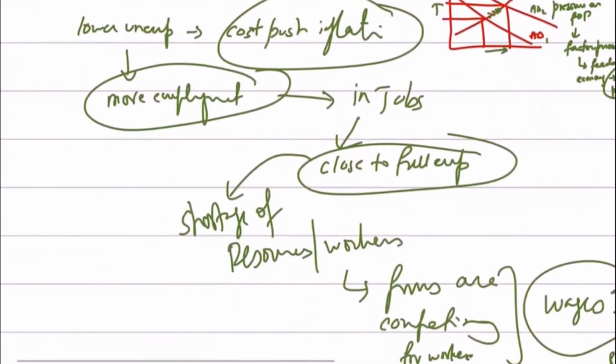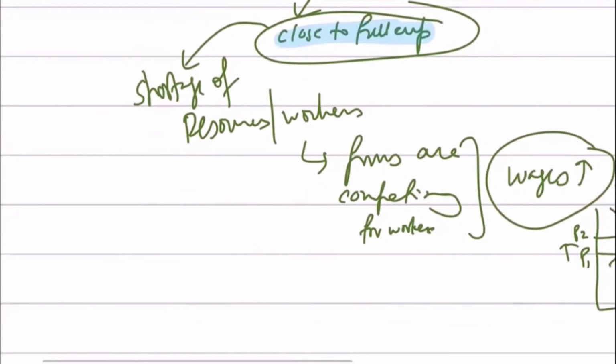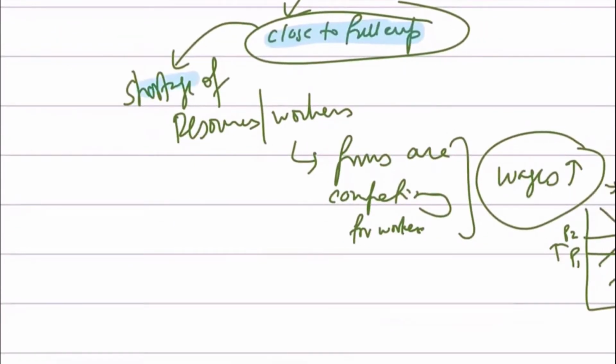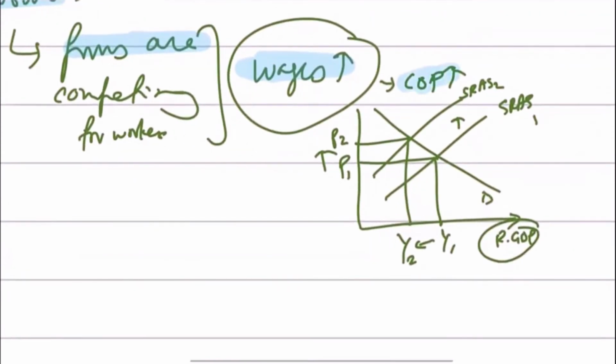On the other hand, remember that if unemployment is low, there is another side to it as well. Lower unemployment may also fuel cost push inflation, because the more people are in jobs, it means that they are close to full employment. And if that happens, it would ultimately result in a shortage of workers. And a shortage of workers would mean that the wages of the workers would go up, because everyone would be competing to find good workers, while less will be available. And this would increase cost of production,